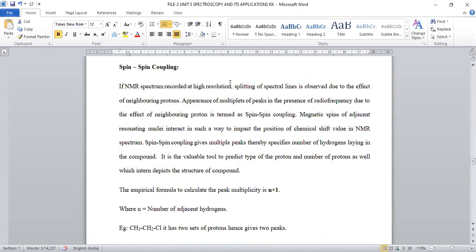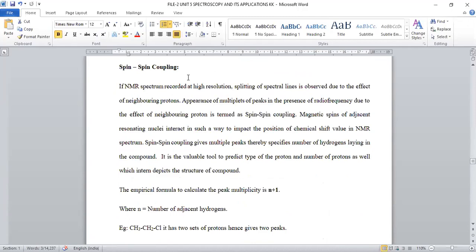Now we are going to discuss spin-spin coupling. It is an important parameter where spin multiplicity can be explained by spin-spin coupling. If we take two sets of hydrogens, they will give two peaks. But the peaks are not singlets, not single peaks.